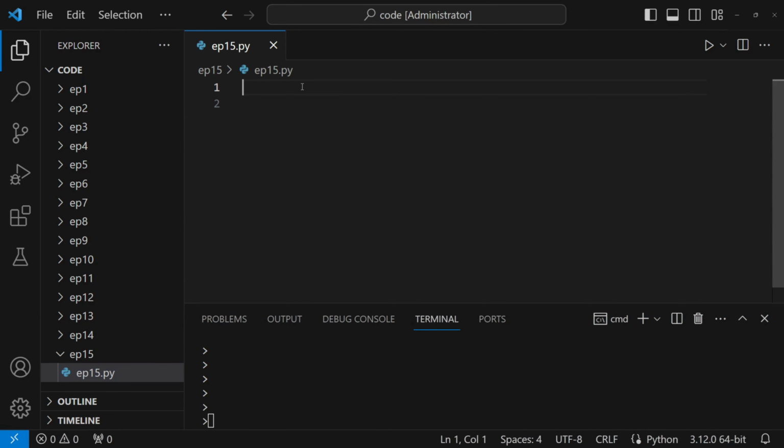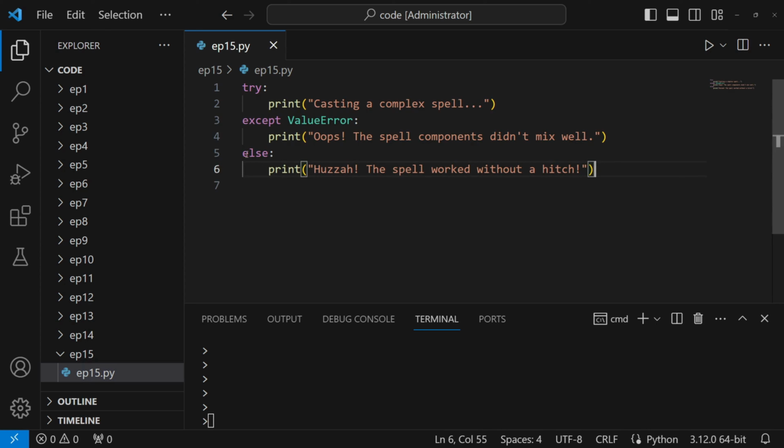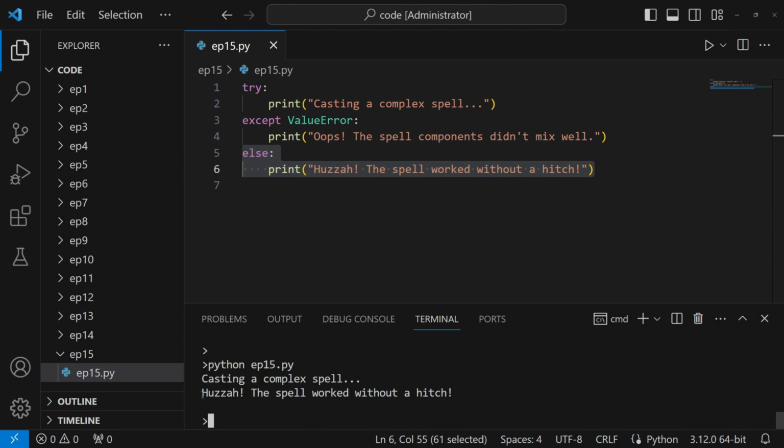Raising an exception in Python is like a wizard conjuring a fireball. It's a deliberate act, a signal that something has gone amiss in the magical code concoction. In our mystical example, the wizard checks their magic power before casting a spell. If it's too low, a ValueError fireball is conjured, warning that the magic power isn't sufficient. It's a proactive approach to prevent casting spells that could backfire.